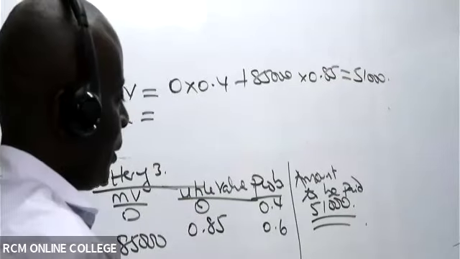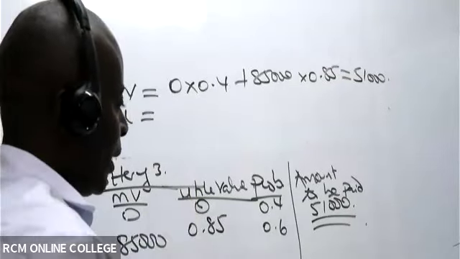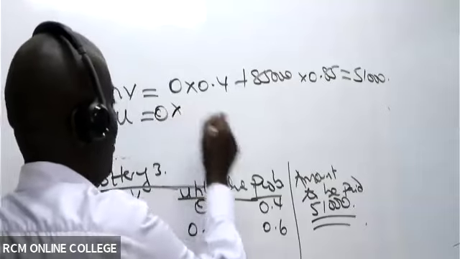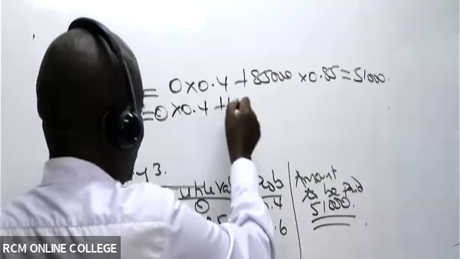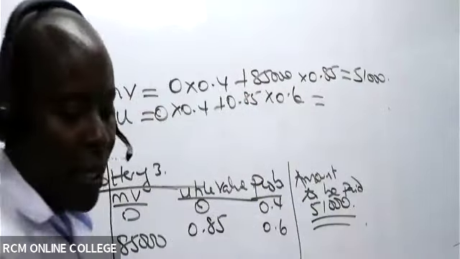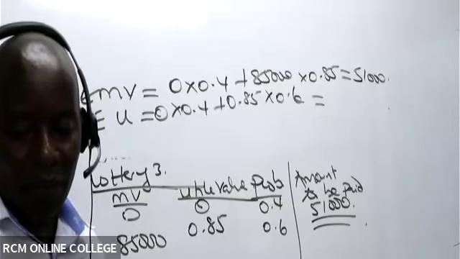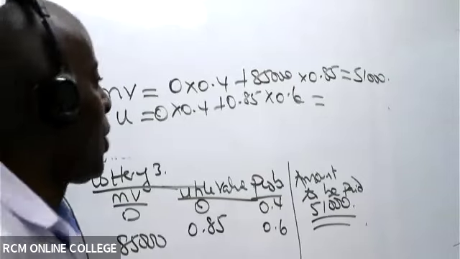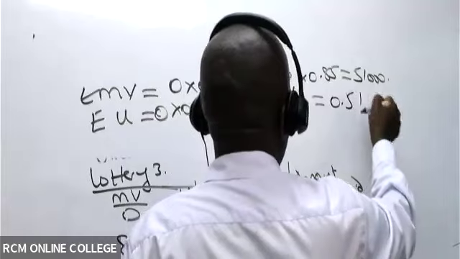And then, ladies and gentlemen, we have expected utility. Expected utility, Sarah, look at this. It will be 0 times 0.4 plus 0.85 times 0.6. What are we getting here? They're giving me 0.51.